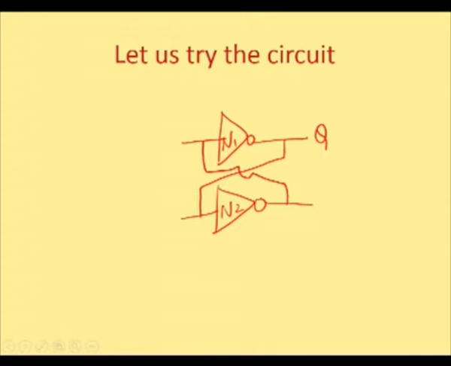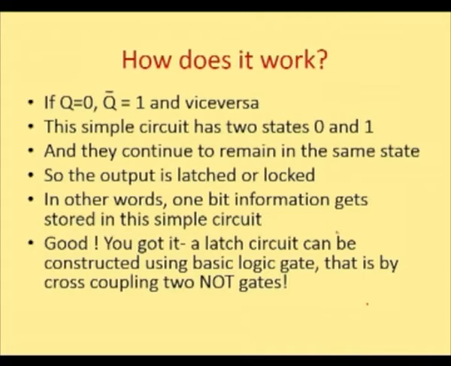Now, the Q, the output of the first NOT gate, is fed as the input of the second. What does the second gate do, or what does a NOT gate do? It just negates the input, is it not? So, if Q is fed here, what would be the output? You're right, it is nothing but Q bar. So, what does this circuit do? See, here you have Q, here you have Q bar. It latches this output. If Q is 0, Q bar is 1 and vice versa.